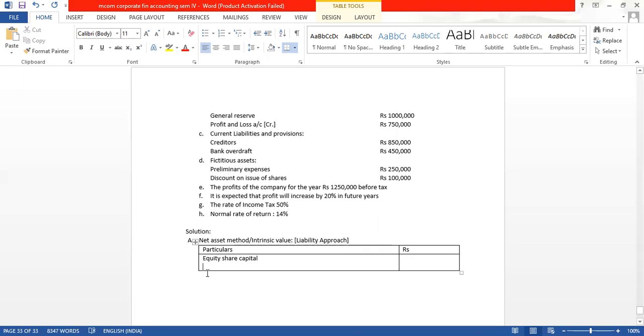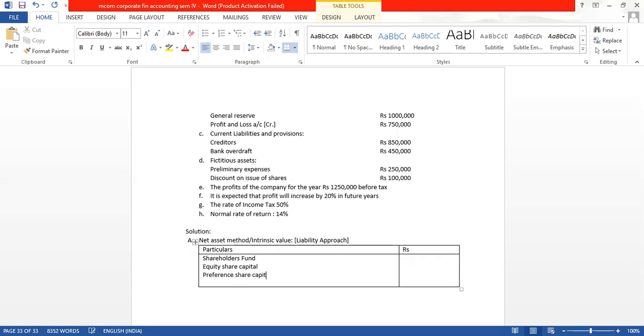We want the shareholders fund. For the shareholders fund, we take equity share capital. Then we also have preference share capital. Then we also want the reserves and surplus.